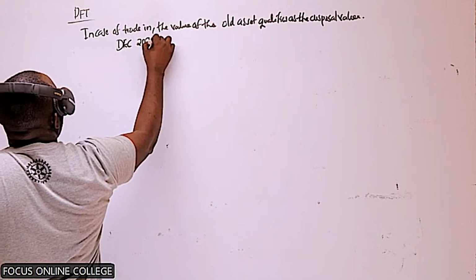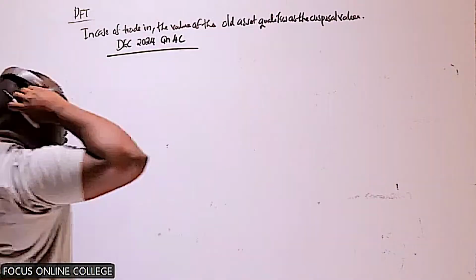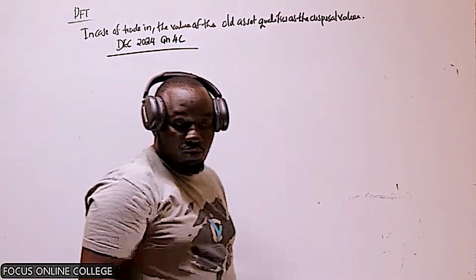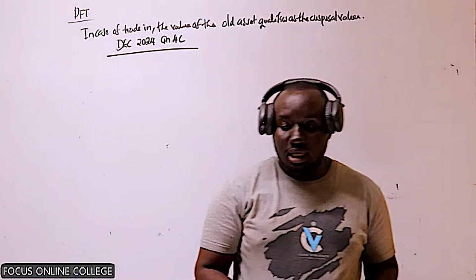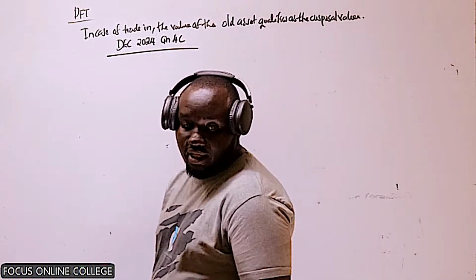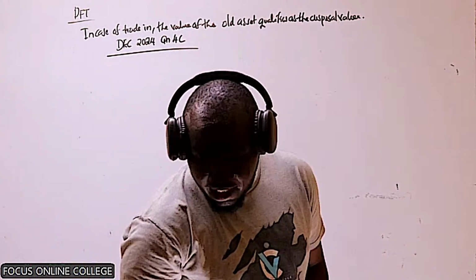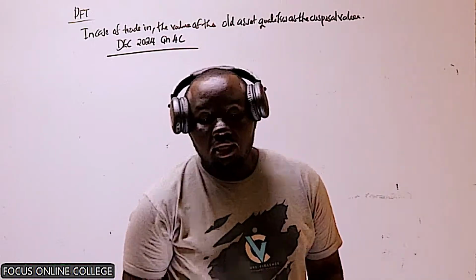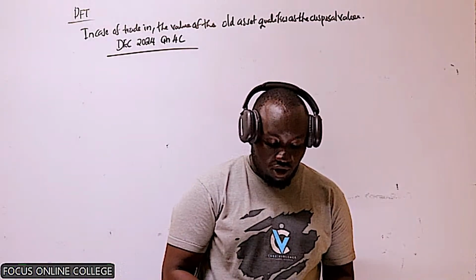Are we on it? Let's start with that question. Deck 2024, question 4C. If you're there, you respond with a yes.